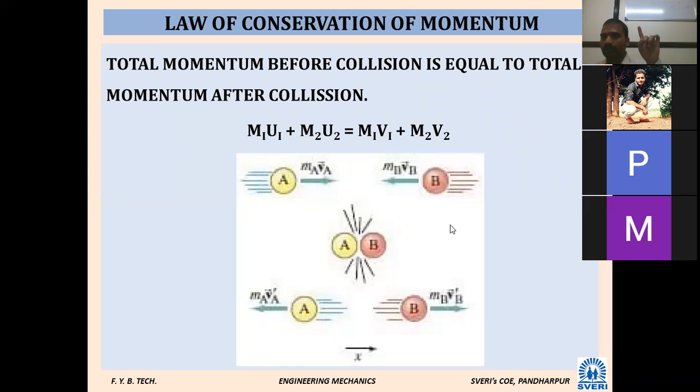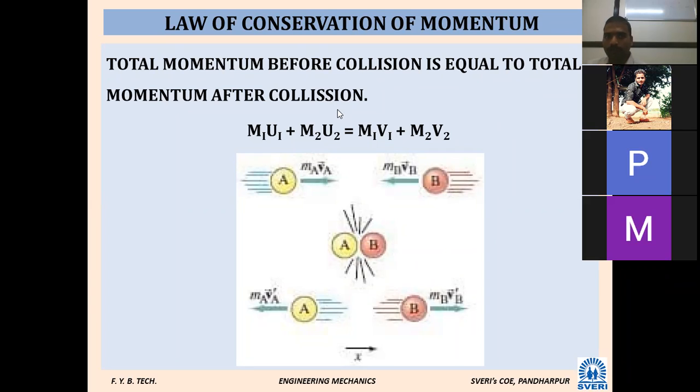So initial velocities are u1 and u2, and final velocities are v1 and v2. What is the final momentum after the collision? That is m1 v1 plus m2 v2. So initial momentum is equal to final momentum. This is what the law of conservation of momentum tells.